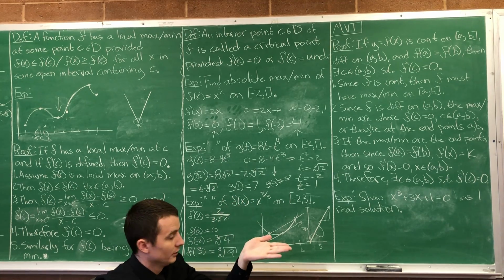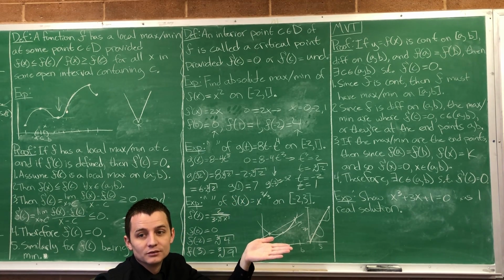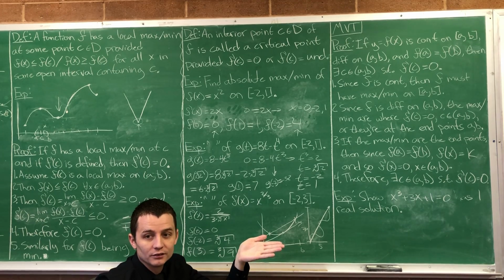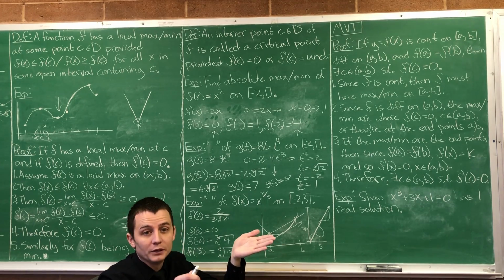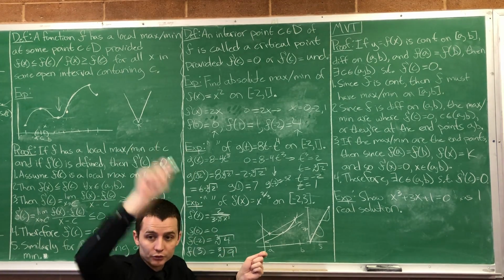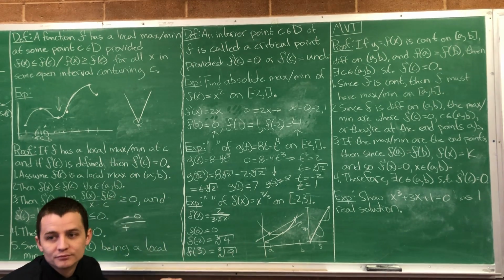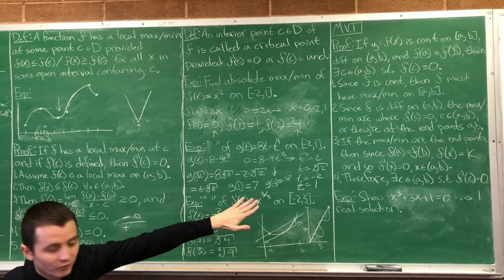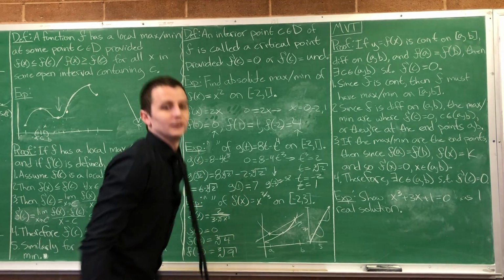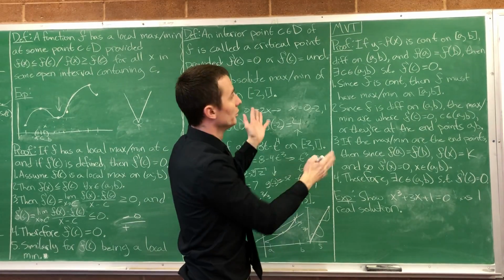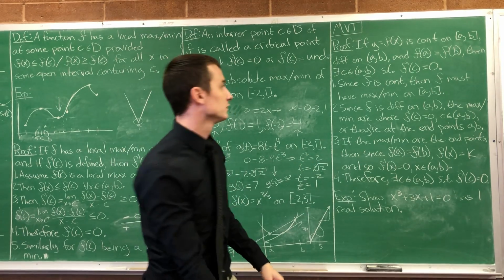Okay. Mean value theorem. Mean value theorem says that the slope at a point has to be equal to the average slope on the whole closed interval at some point. We'll write out the exact mean value theorem. But that's what the whole section's about. Mean value theorem. Pretty famous theorem.